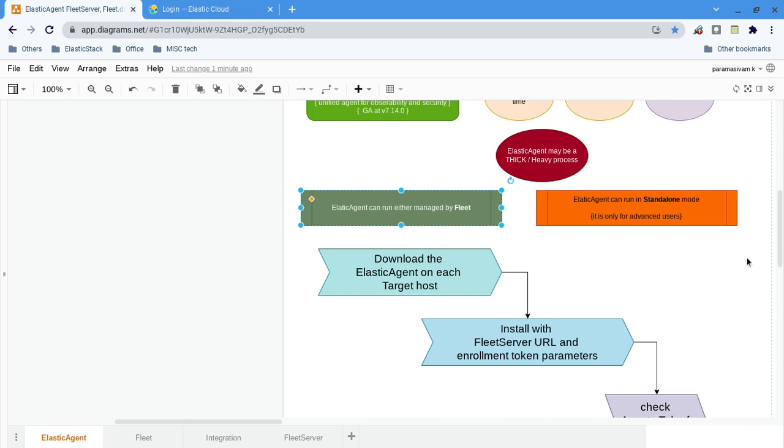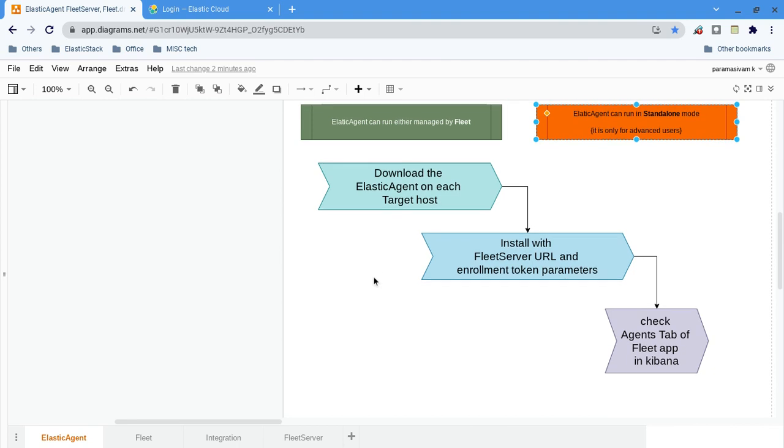If you are extending Elastic Agent functionality, or understanding something at the low level of Elastic Agent, at that time you can run it standalone. But in a normal case, as an Elastic Stack consumer or engineer, I don't want to run standalone. I will always prefer to run it managed by Fleet. I will tell you what Fleet is.